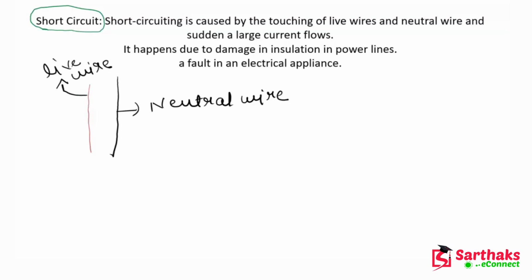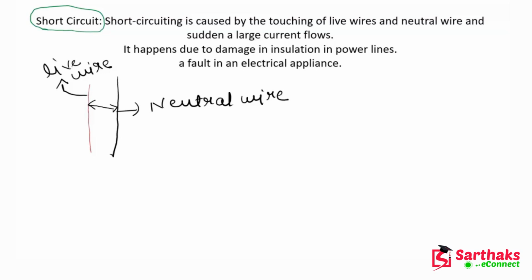Now if these two wires faultily connect with each other, then what will happen? Suddenly lots of current starts to flow and this will short the circuit. So generally there is an insulation between these wires. But if this insulation fails and these wires get in touch with each other, then the situation of short circuit comes. I hope, guys, this is clear to you, what is the meaning of short circuit.